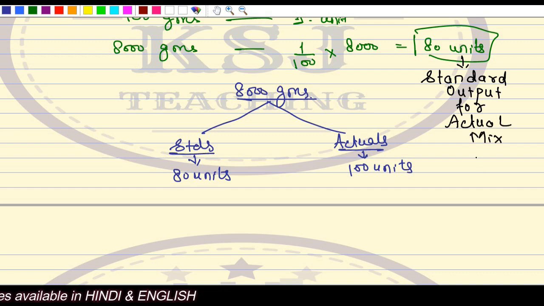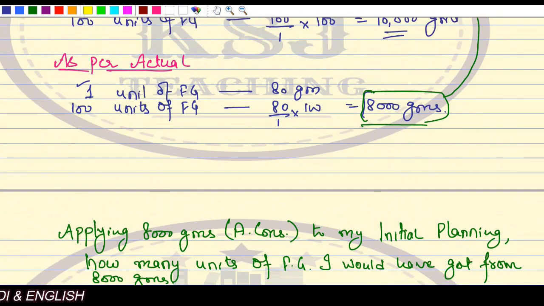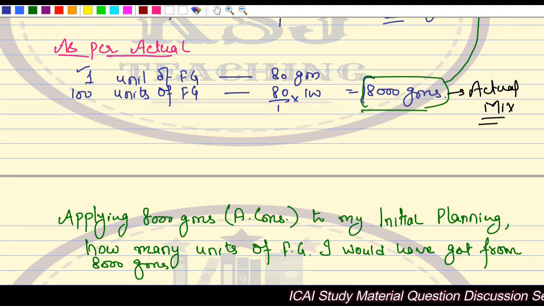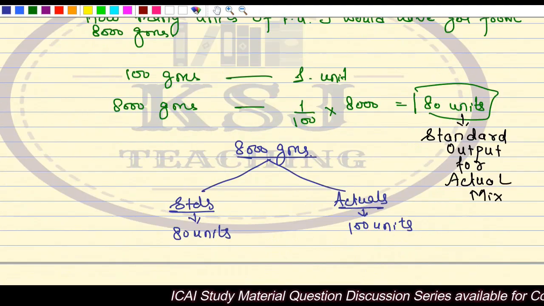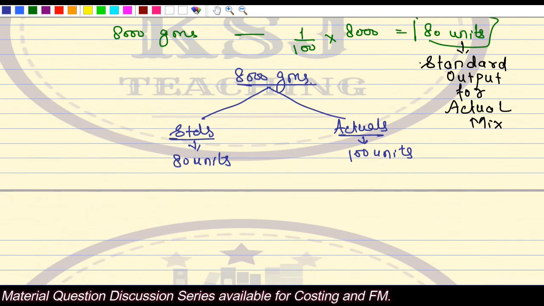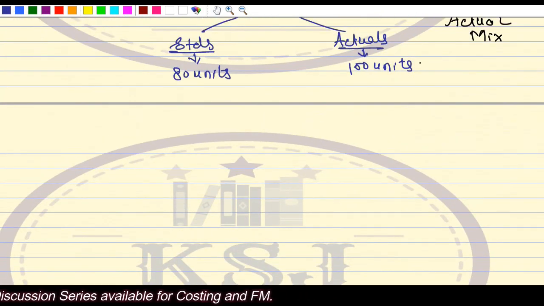That means whatever was the actual quantity used, that is 8,000 grams, this was the actual mix. If I apply this mix to the standards, then I would have got 80 units, whereas actually I have got 100 units. So we are going to derive the formula from here.